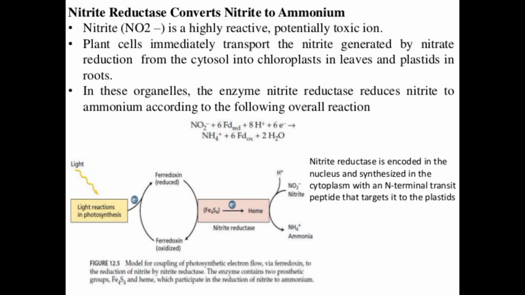With the help of these cofactors, photosynthesis is completed, and then with the help of nitrate reductase, heme, FMN and FAD, the nitrate is converted into nitrite, and nitrite is converted into ammonia. So these are the actual reactions of nitrate assimilation.